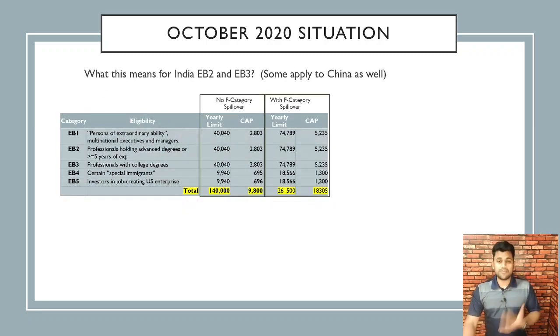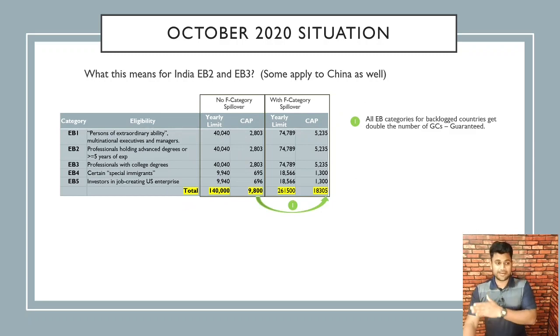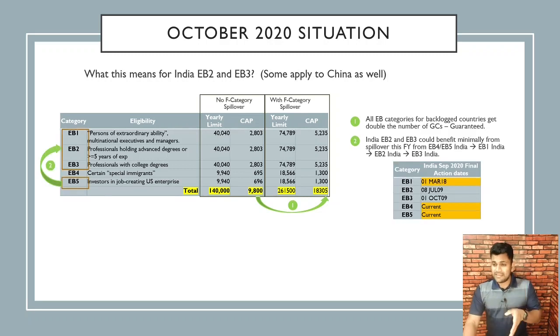What does this mean for EB2 and EB3? All EB categories for backlog countries get double the number of green cards guaranteed because of the F category spillover. And especially for EB2 and EB3, you can see that from 2,800, this goes to 5,200, nearly double. India EB2 and EB3 could also benefit minimally from spillover this fiscal year from EB4 and 5. Remember, they also got double. They're already current and they got double, as you can see.